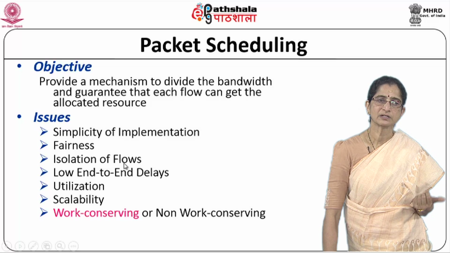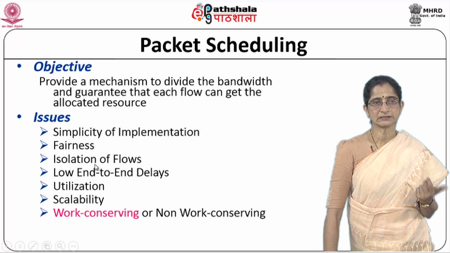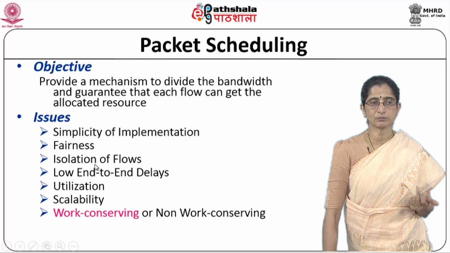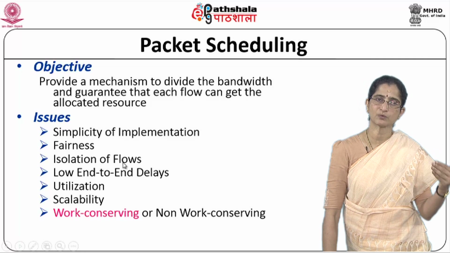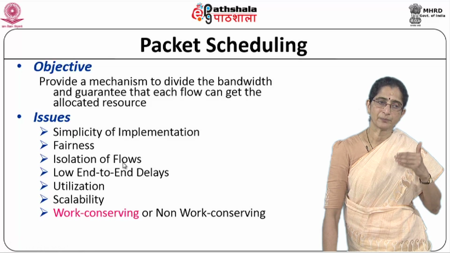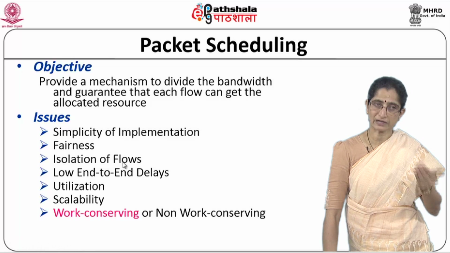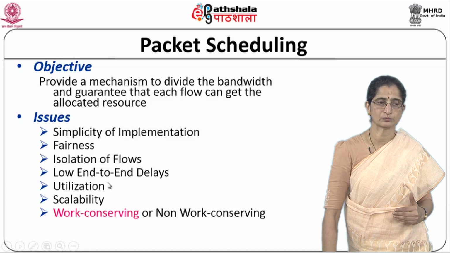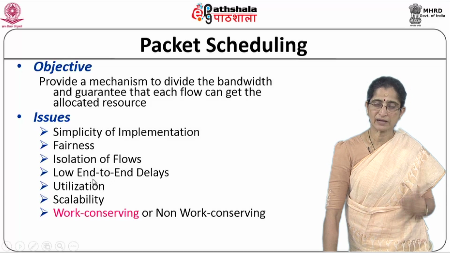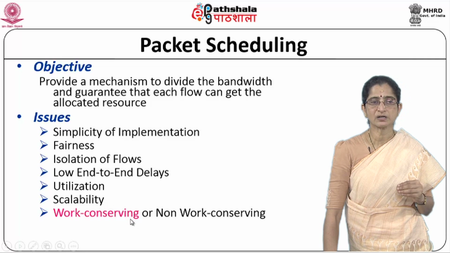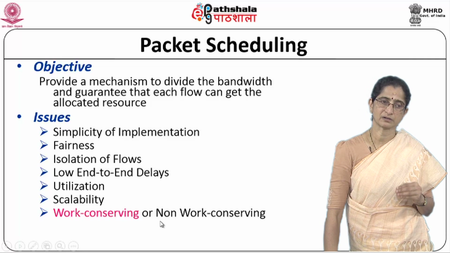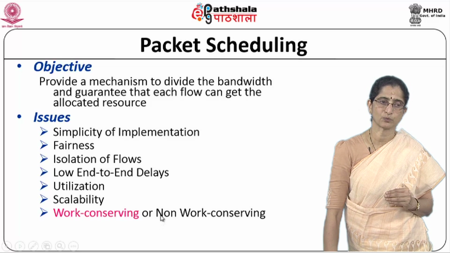That is important. We have already seen when we talked about queuing and QoS that isolation of flows is important, because we need to separate one flow from another flow. A misbehaving flow should not affect the performance of another flow. And we would like to have low end-to-end delays, good utilization, scalability, and whether we need to have a work conserving or a non-work conserving kind of an approach. We will look at what we mean by this shortly.